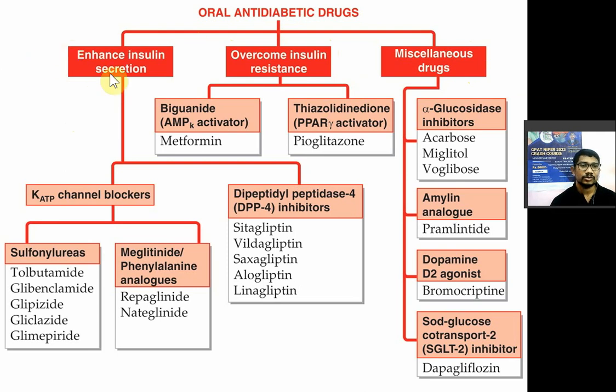So in the first class, those drugs which increase the insulin secretion, you have two subclasses.